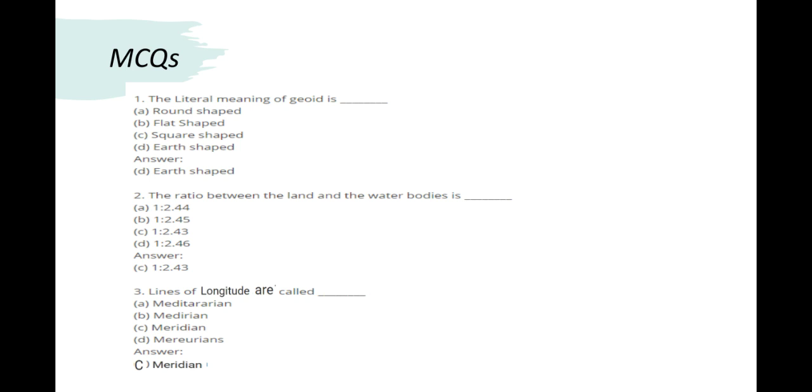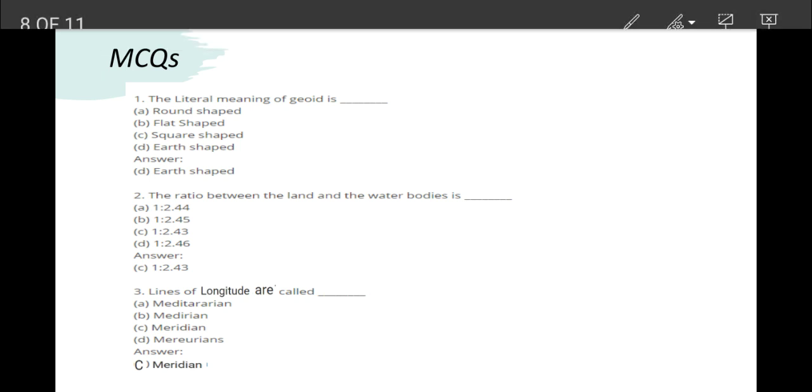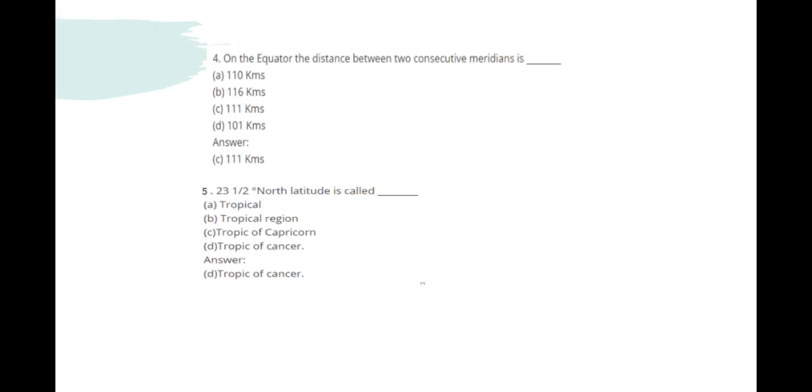First one, the literal meaning of geoid is earth shaped. Ratio between the land and water bodies is 1:2.43. Lines of longitudes are called meridians. Then we have on the equator the distance between two consecutive meridians is 111 kilometers. Then 23.5 degree north latitude is called Tropic of Cancer, which cuts India.